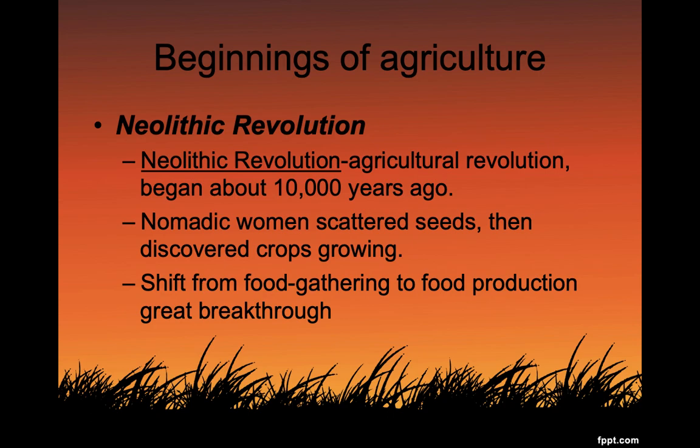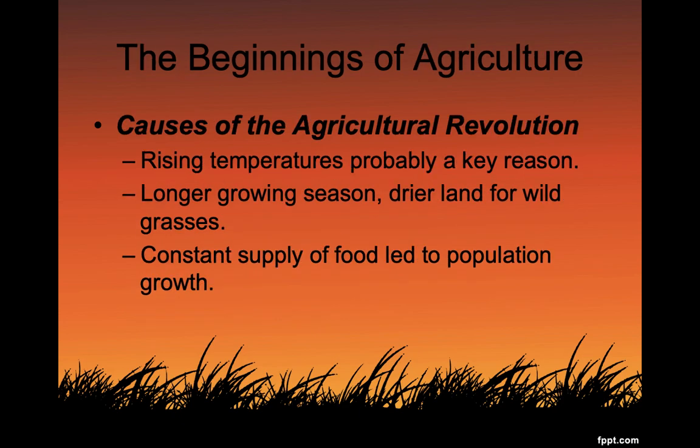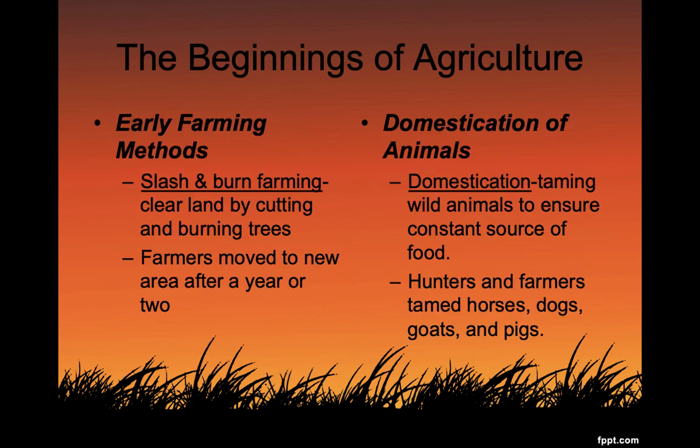It was actually done on accident, where women had accidentally scattered seeds and then discovered crops growing later on. So this is really our shift from food gathering to food production. Now, there's a couple of things that had to take place in order for this to happen. The rising temperature, so we're no longer in the Ice Age, is a key reason. If we were still in the Ice Age or the Neolithic Age, we couldn't grow crops. Also, they had a longer growing season. They had drier land for wild grasses, which you see the picture below on my PowerPoint here of wild grass, that protects the seed and the ground from becoming barren. So it led to a constant source of food for their population.